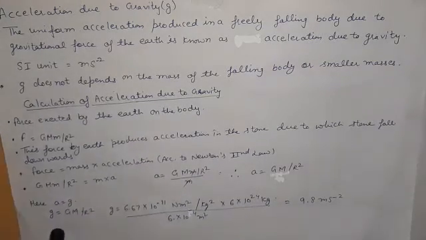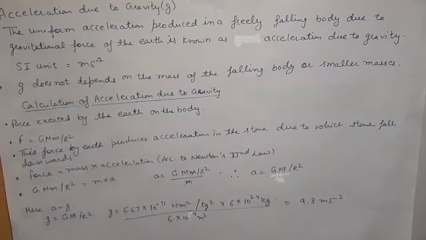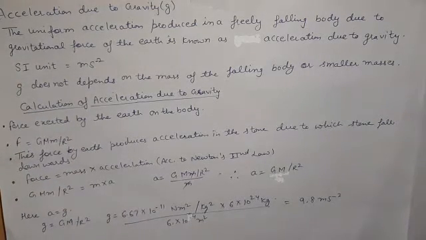Here we have proved that small g is equal to G M upon r square. It means small g does not depend on the mass of the falling body or smaller masses.